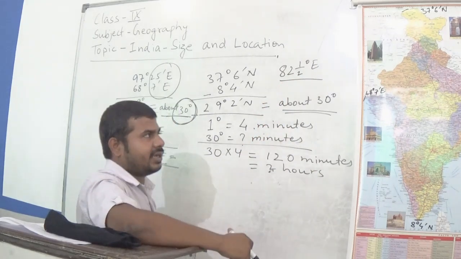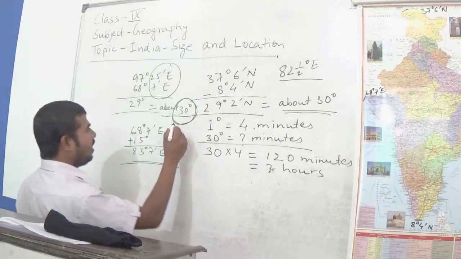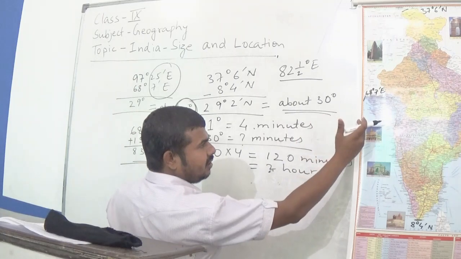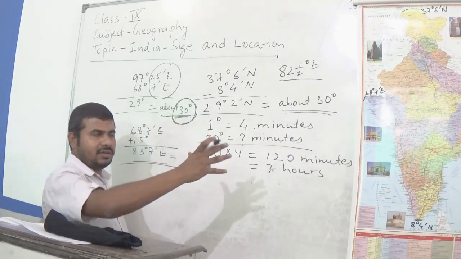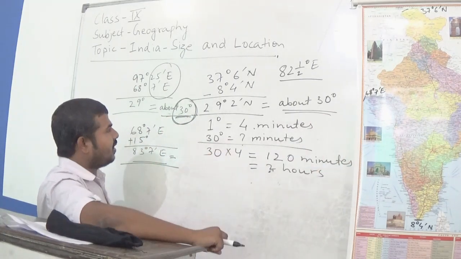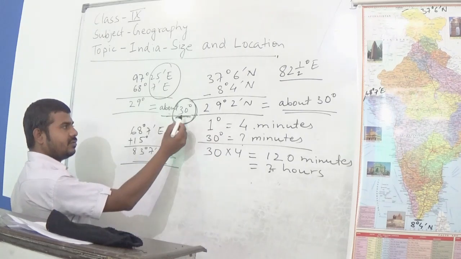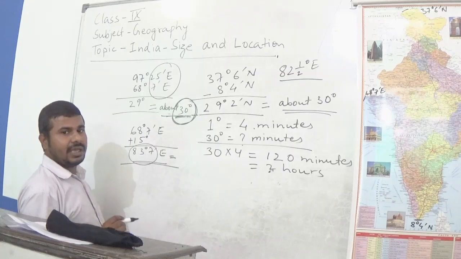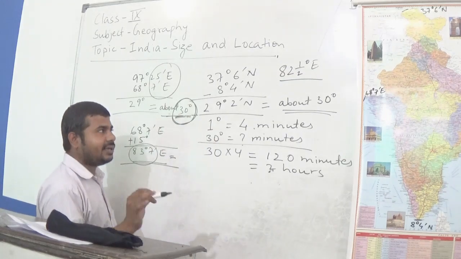What I am trying to say is that we have about 30 degrees extension between the eastern and western part of India, the western tip of India. But it is not exactly 30 degrees. That's why we are getting this figure. If we calculate exactly,